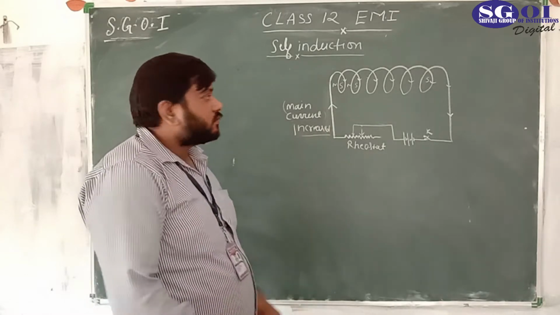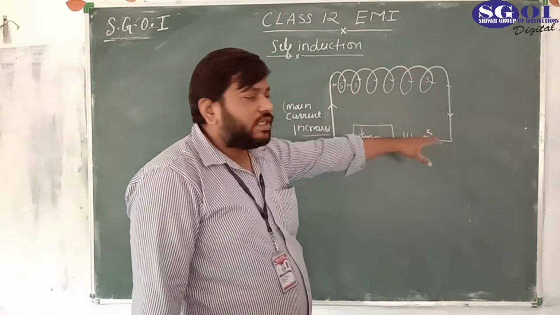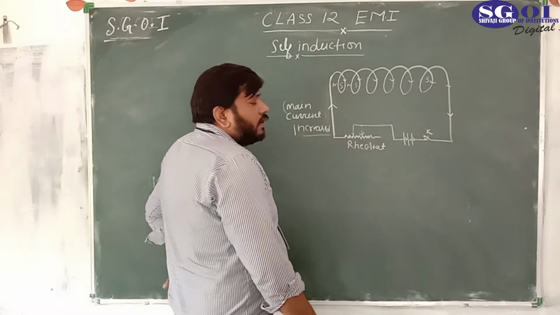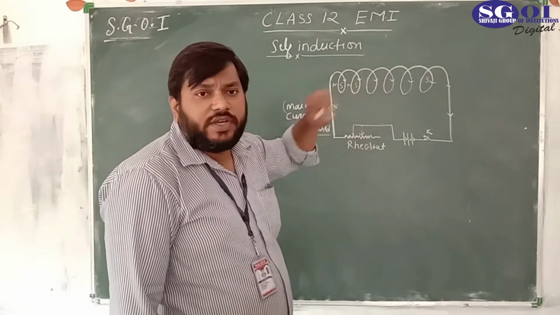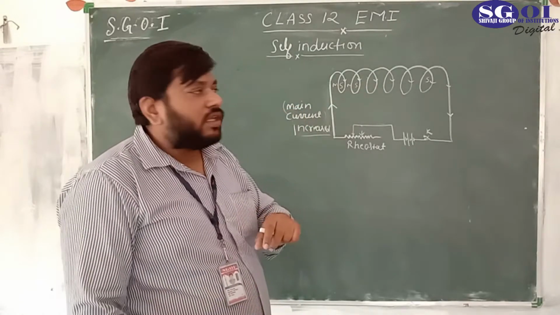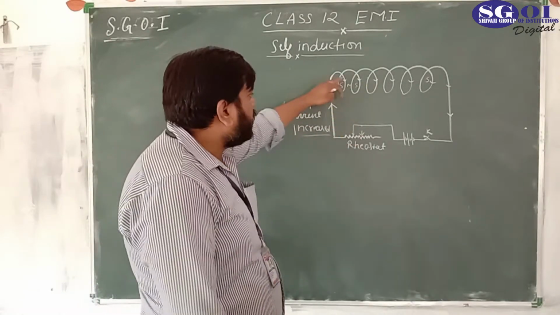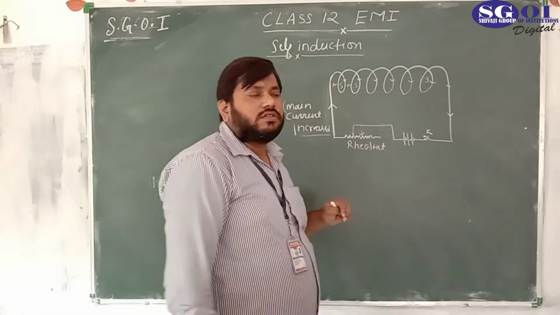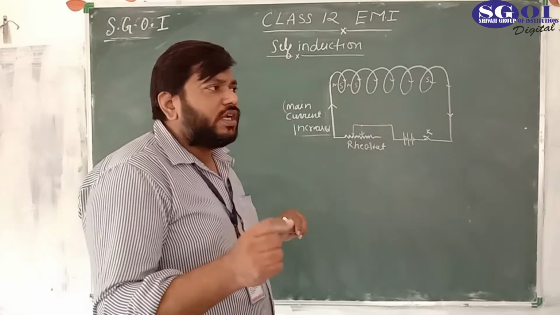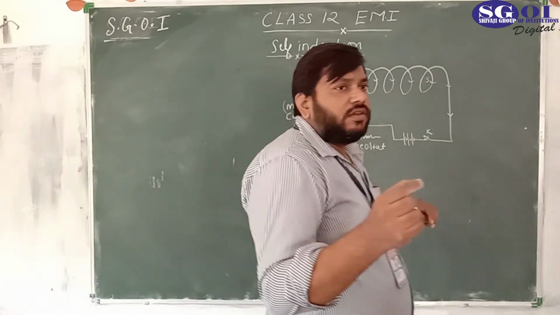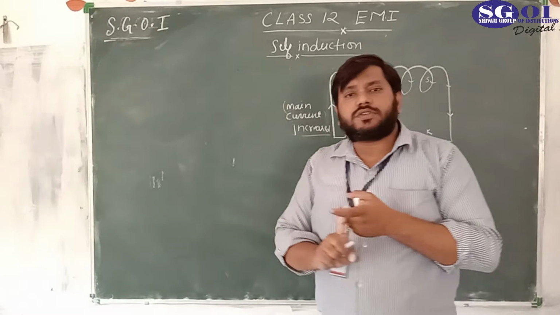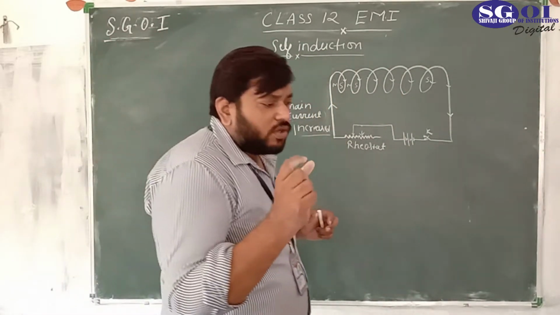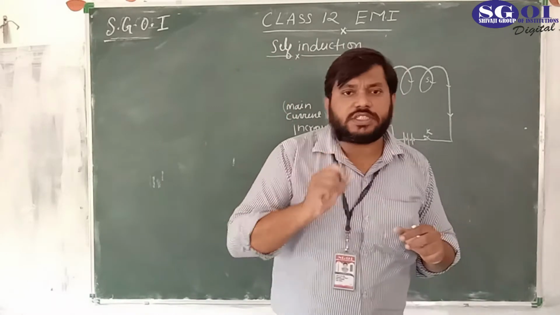If the main current increases, it means there is a change in the magnetic field. The magnetic field also changes, and if the magnetic field changes, the number of magnetic field lines which are passing also changes. They have increased, but we don't need to know whether it is an increase or a decrease. We need only the change for induction purposes, because the change happens whether the quantity increases or decreases.